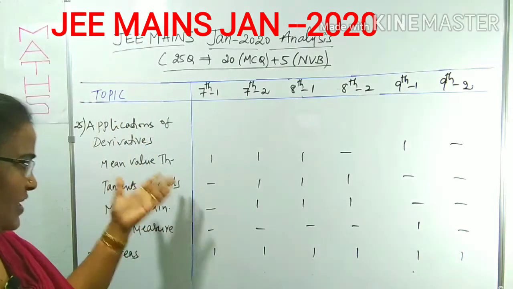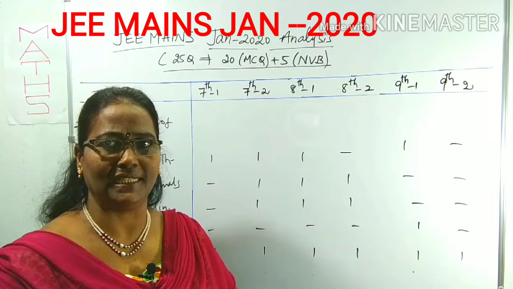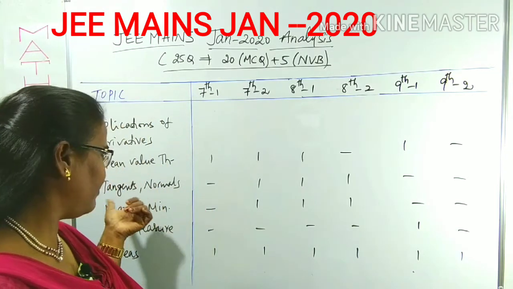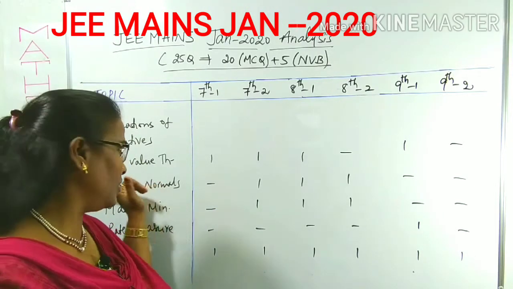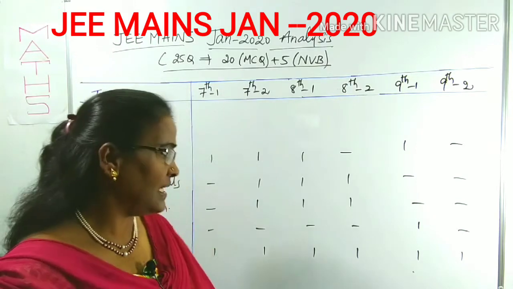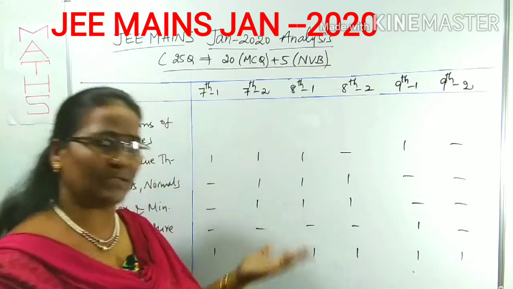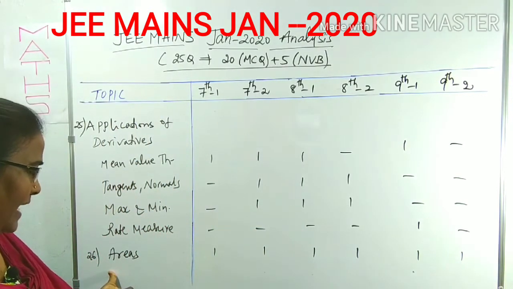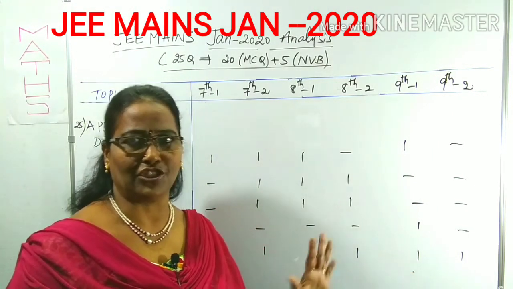So what is important? You have to know first of all that maximum minimum as well as tangents normals are most important in applications of derivatives. In 2020 he has given more questions on the mean value theorem also. There will be Rolle's theorem as well as Lagrange's mean value theorem. That application is very easy, and it was given in 2020 January and September also. So now come to the areas. Areas: in each shift only one question.